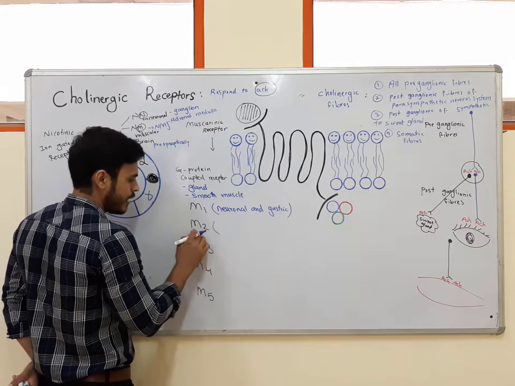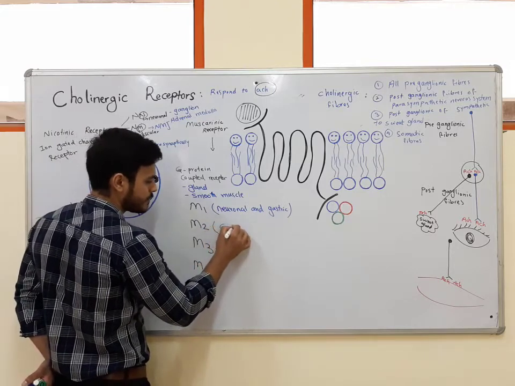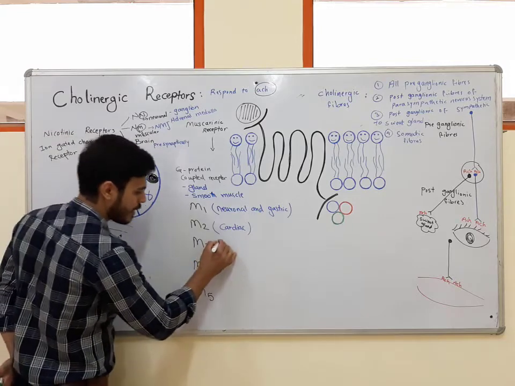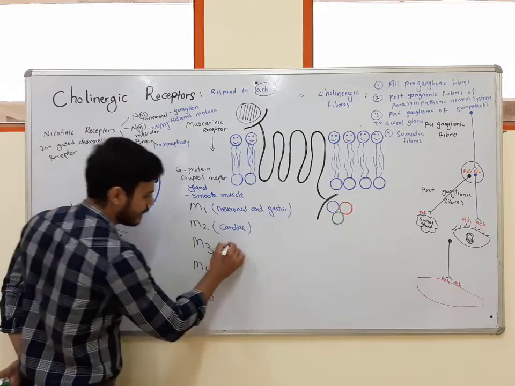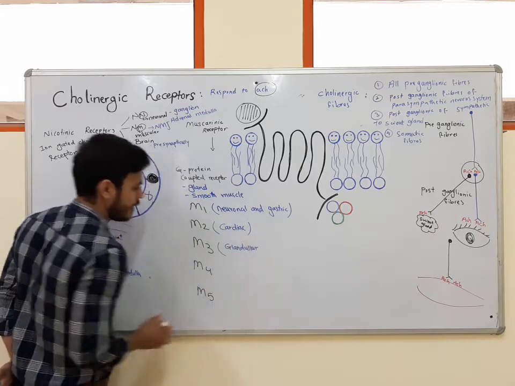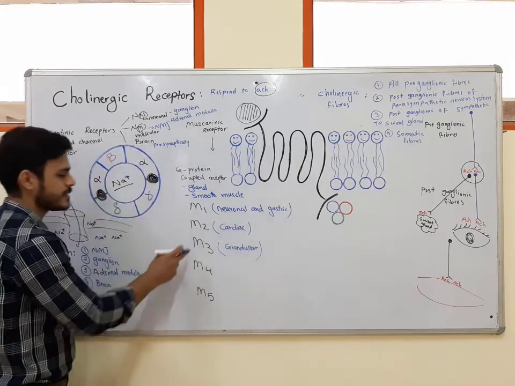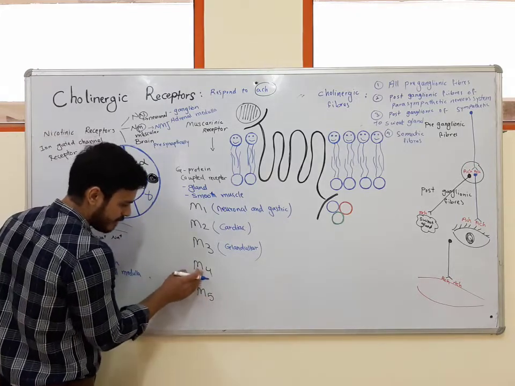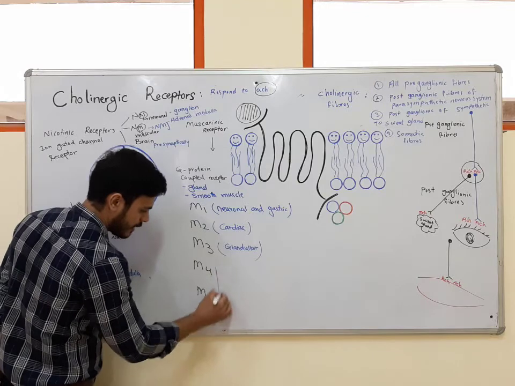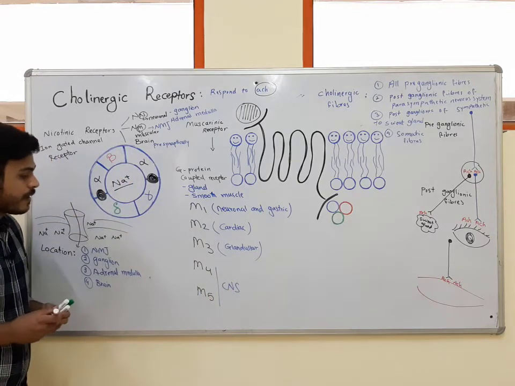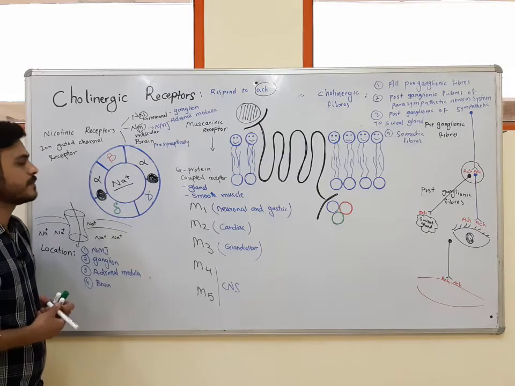Another name for the M2 subtype is the cardiac subtype, because we have this subtype of receptor on the heart. Another name for M3 is the glandular subtype, because we have this subtype on the glands, and we have M4 and M5 in the central nervous system. We will talk about M4 and M5 and the characteristics of these two subtypes.